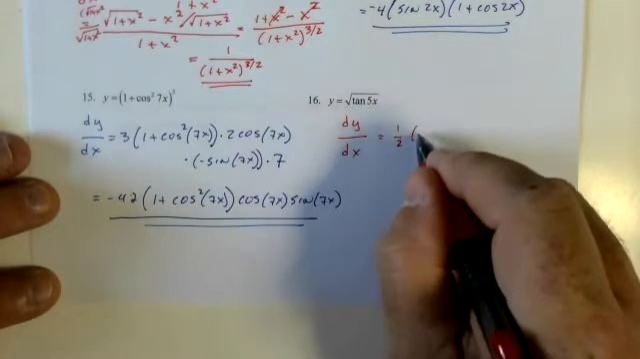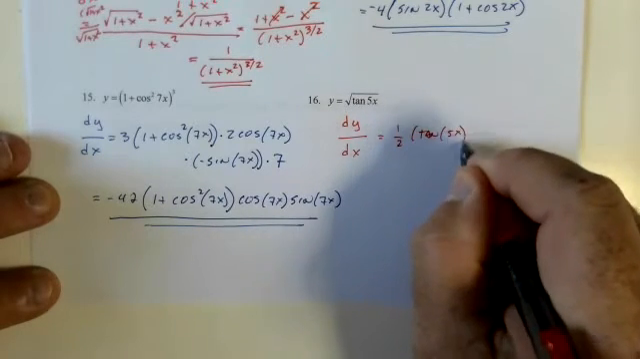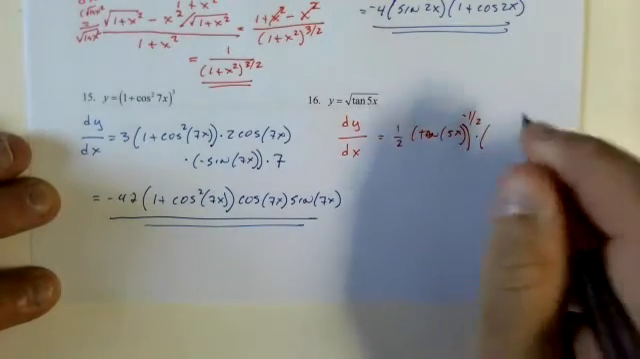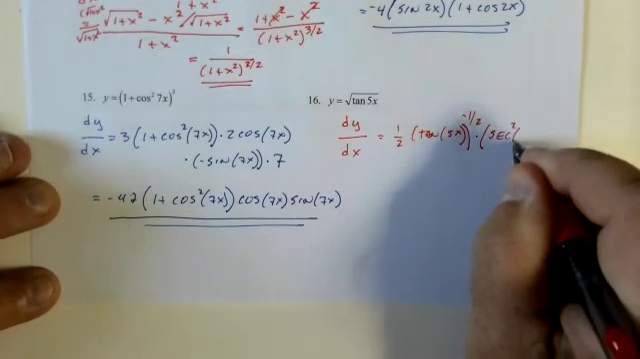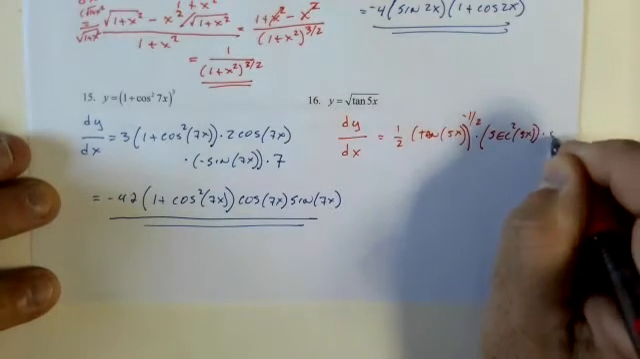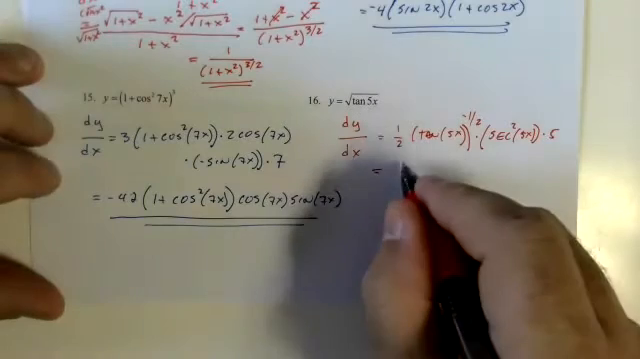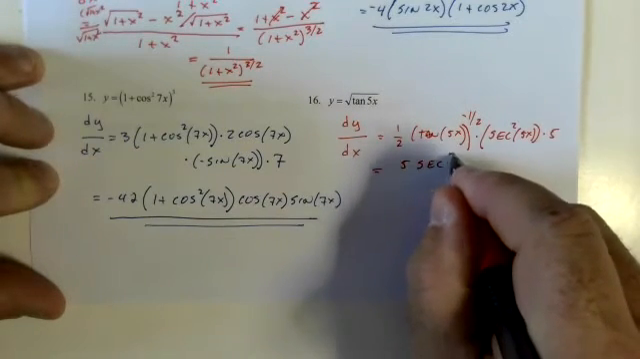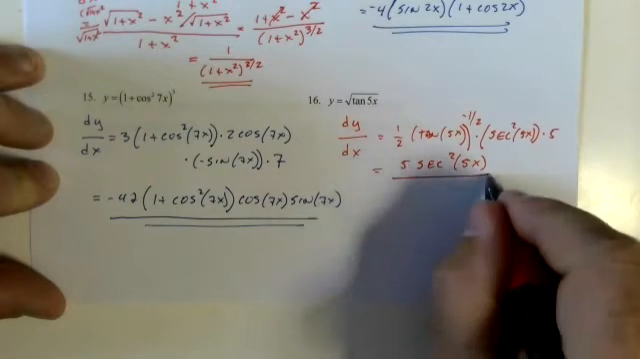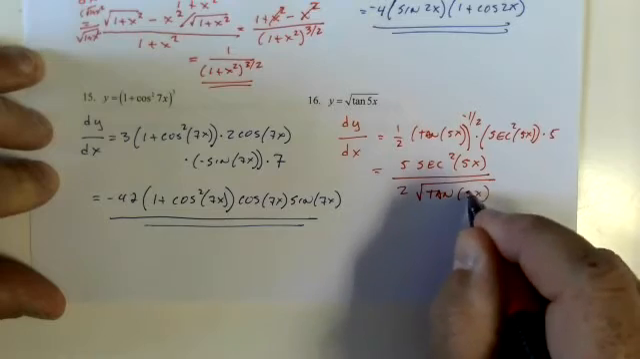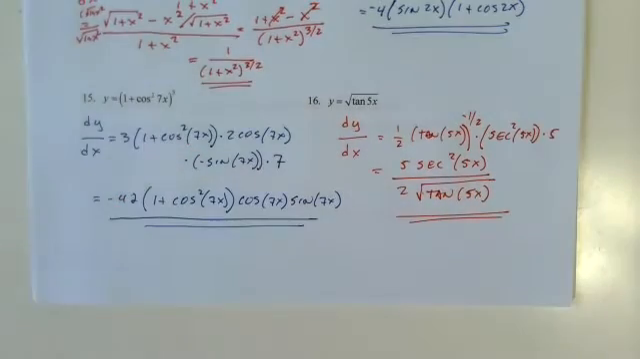One half tangent 5x to the negative 1/2, secant squared 5x, 5, equals, I'm not messing with any of this, so we just go 5 secant squared 5x over 2 square root of tangent 5x. Woohoo, I'm on a roll. Those are tough.